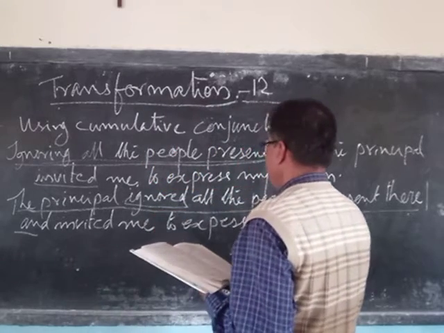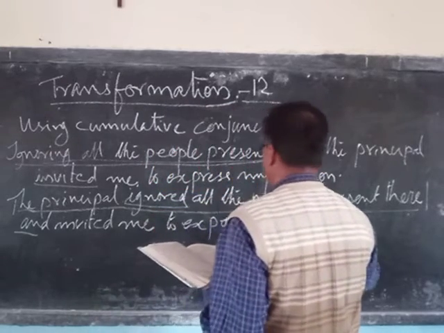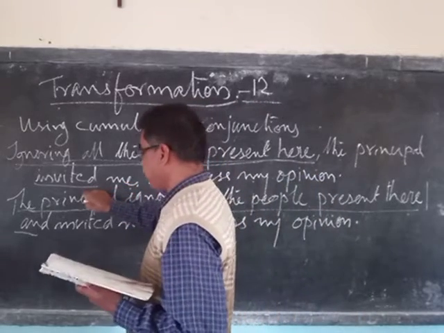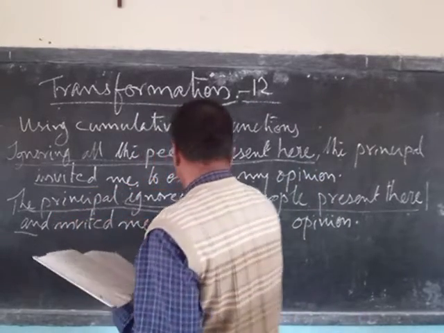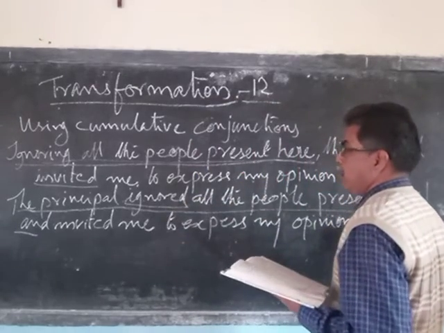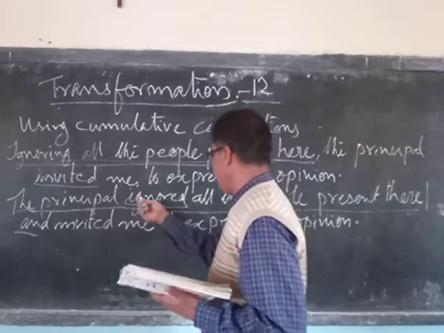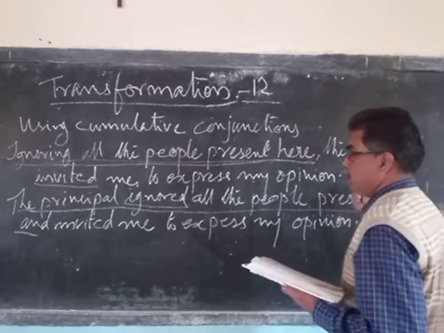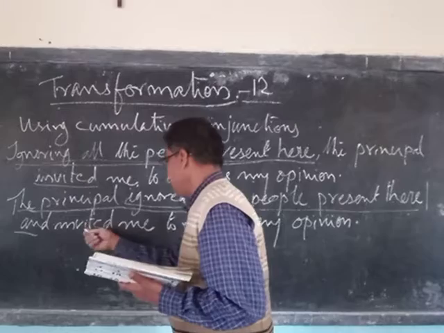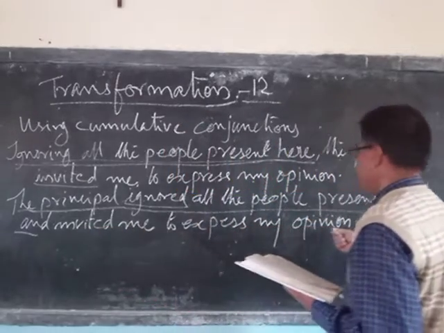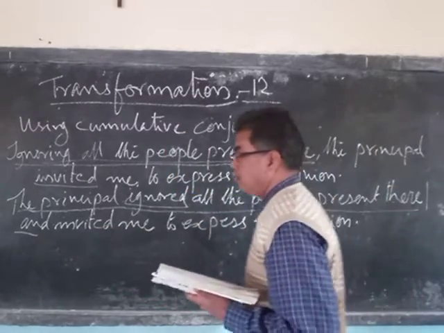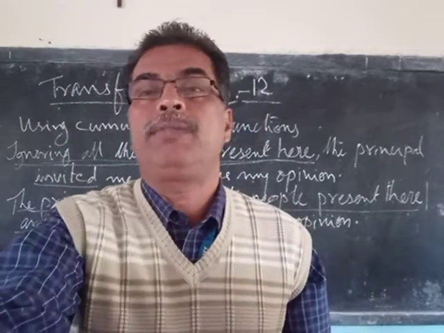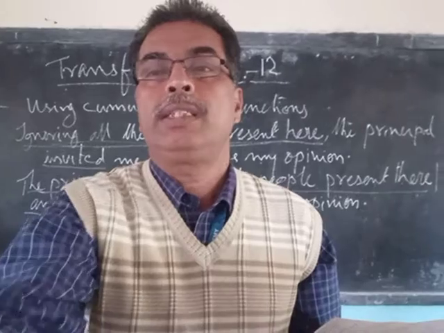Then, he invited me to express my opinion is what it should be. Since the subject of both the clauses is the same, the principal, we have not repeated it here. So: The principal ignored all the people present there, did not bother about them at all, and invited me to express my opinion. So that's how a compound sentence is made from a simple sentence.